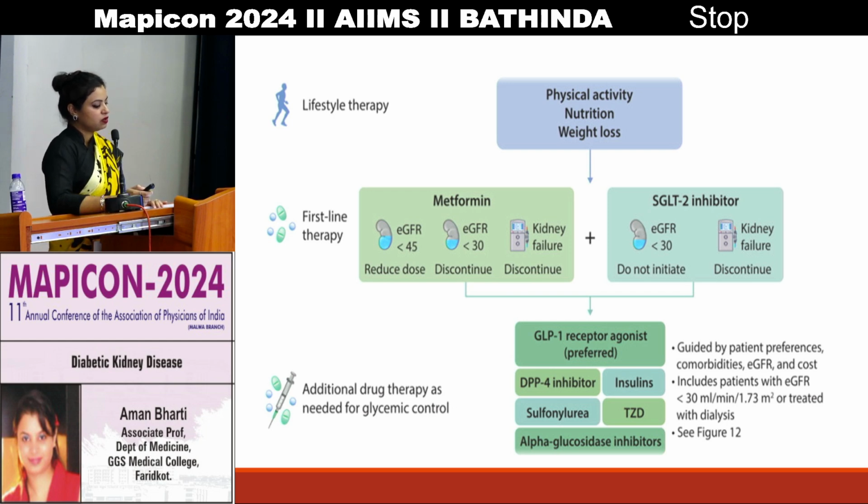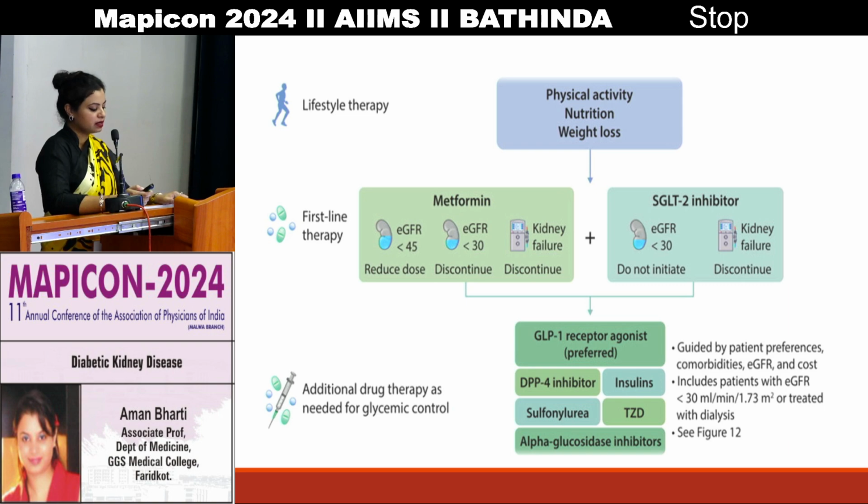So in this scenario, physical activity, nutrition and weight loss should be advised in all the patients with diabetic nephropathy or diabetic kidney disease, and the first-line therapy should be metformin. Metformin can be used when the GFR is more than 60; if the GFR is less than 45, you should reduce the dose of metformin, and you should discontinue metformin when the GFR is less than 30 or in case of kidney failure. SGLT2 inhibitors should not be initiated when the GFR is less than 30, and in case of kidney failure they are also not initiated.